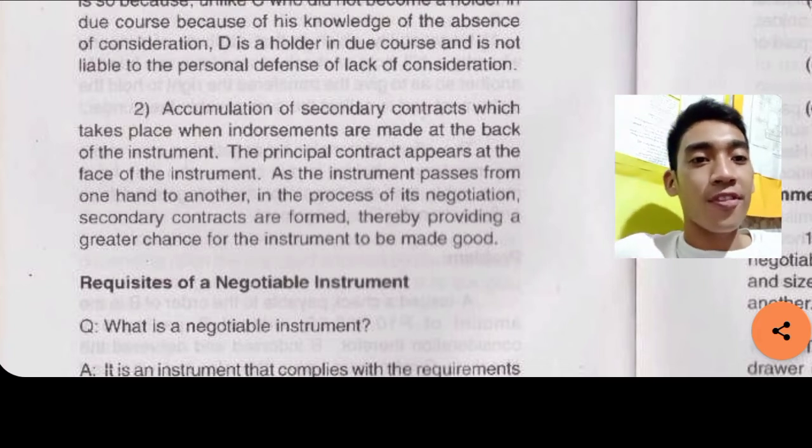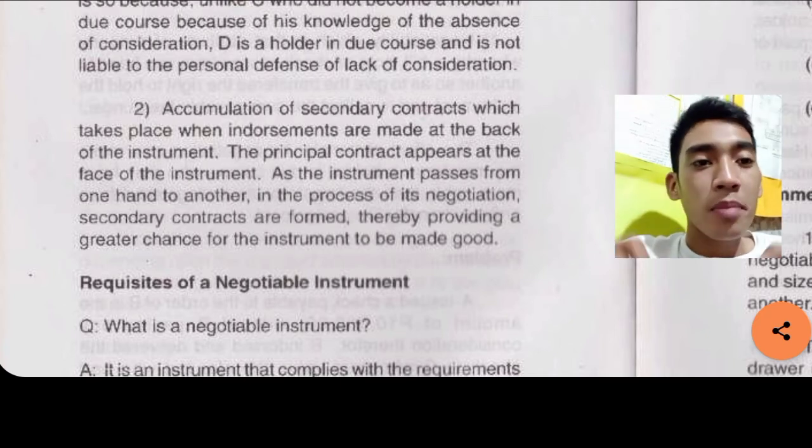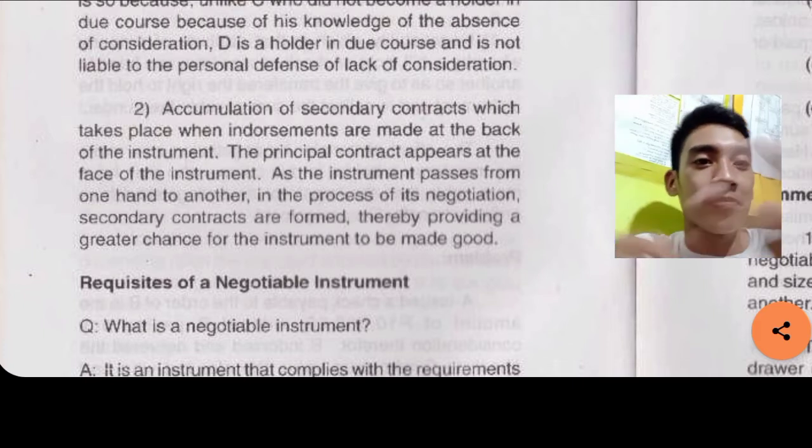Secondary contracts are formed, thereby providing a greater chance for the instrument to be made good. Again, it's the accumulation of secondary contracts, accumulating as the instrument is being negotiated.